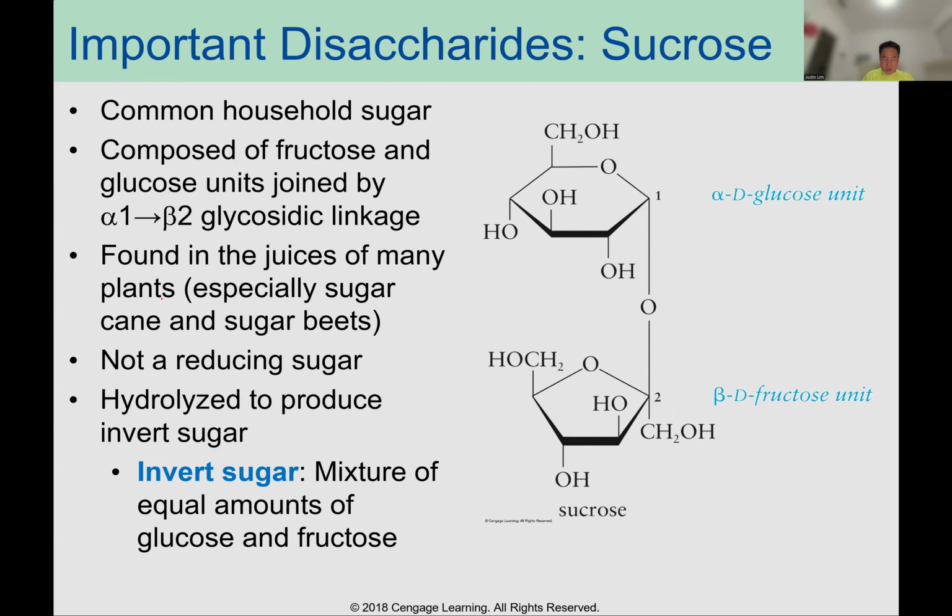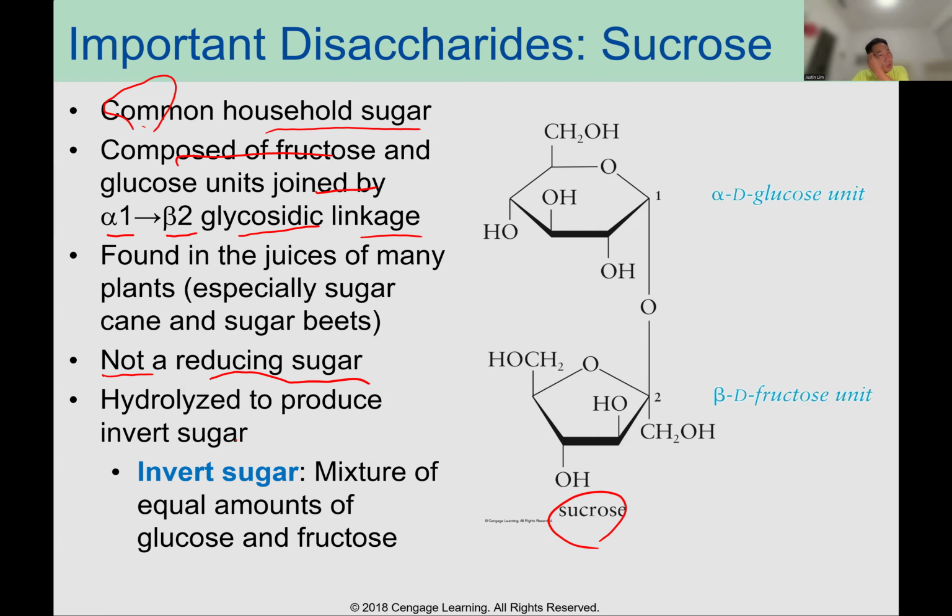So next, sucrose, the common household sugar. It is composed of fructose and glucose units joined by alpha 1 to beta 2 glycosidic linkage. So this is not a reducing sugar, okay?